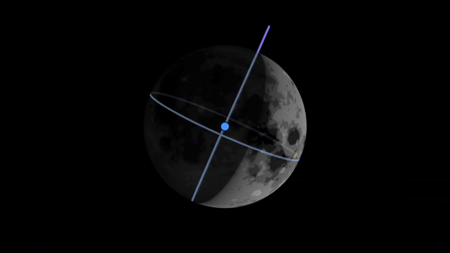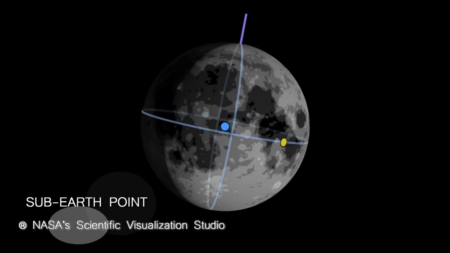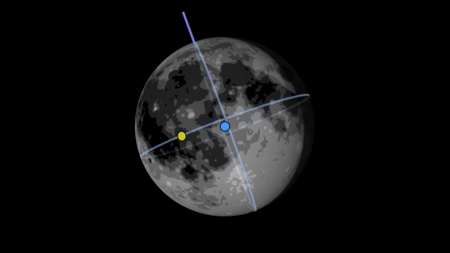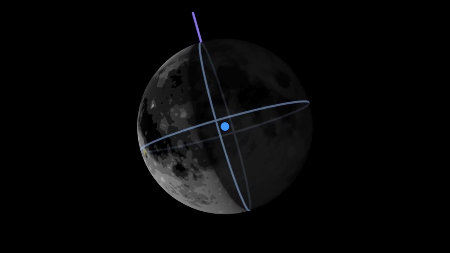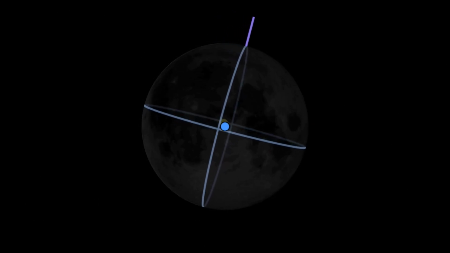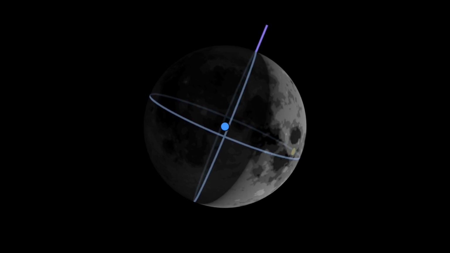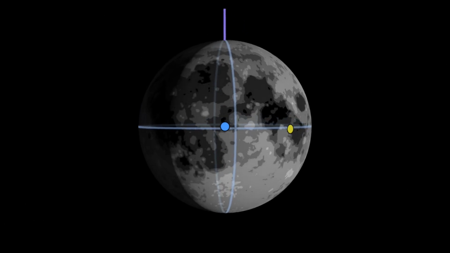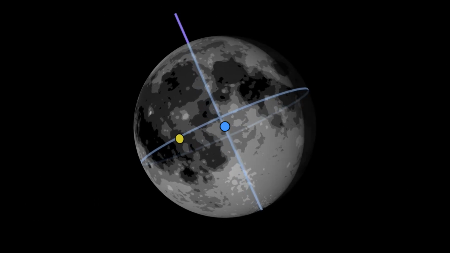A measure of the lunar libration is the location of the sub-Earth point, the blue one, and the sub-solar point, the yellow one. These are the points at which, from the lunar surface, the Earth and the Sun appear at the zenith respectively. When the sub-Earth point moves above or below the Moon's equator, we see more of the northern or southern region respectively. In an analogous way, when the sub-Earth point shifts towards the left or right side of the main meridian, we see more of the western or eastern limb respectively.